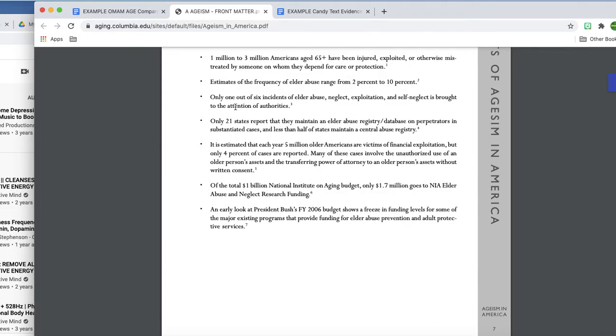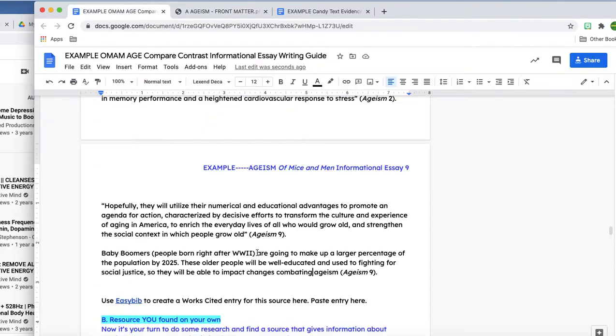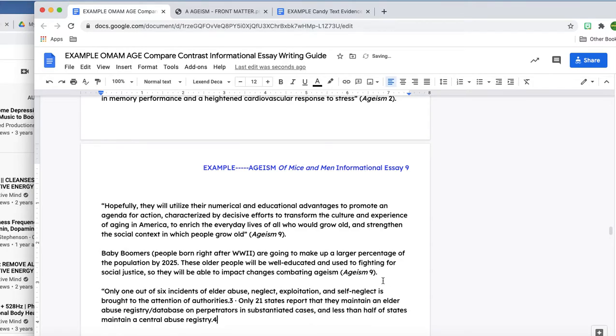I think I'm going to talk about elder abuse a little bit. I may want to do some more research on that too. And that's page 12. Yeah, I feel like that may be really usable information as well. Yeah, and that's just their footnoted information. I'm just going to clean it up to make it a little easier. And this is one where I suspect I would paraphrase the information. Oops. Better italicize. But not the number. Okay, so there's a lot there to work with.